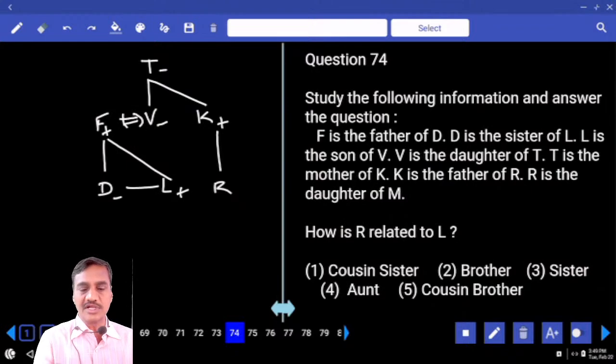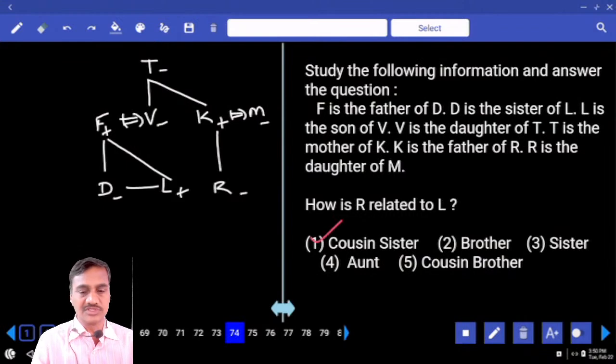And R is the daughter of M. Now this R is the daughter of M means K and M are a married couple. K is male, M is female. Then how is R related to L? How is this R related to L here? That means L and R are cousins, and so out of which R is female cousin sister, that is choice 1.